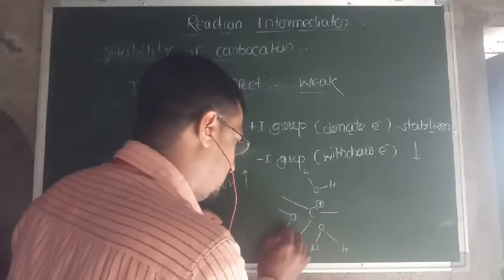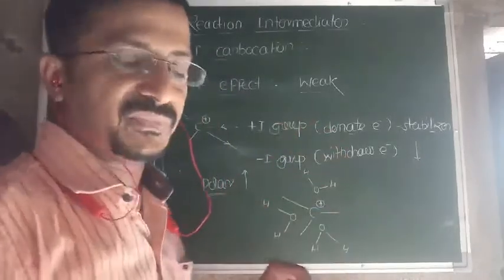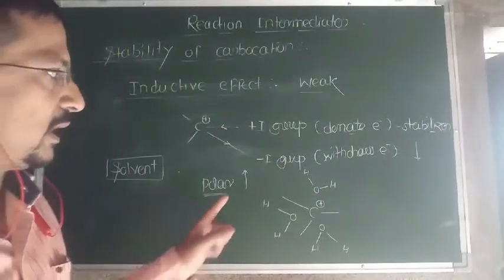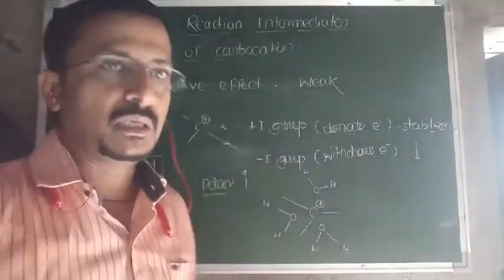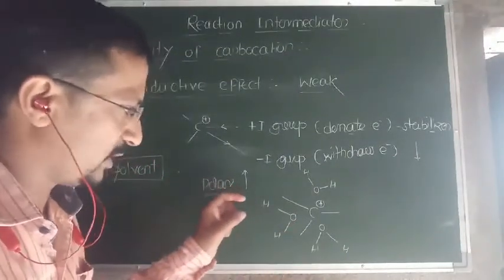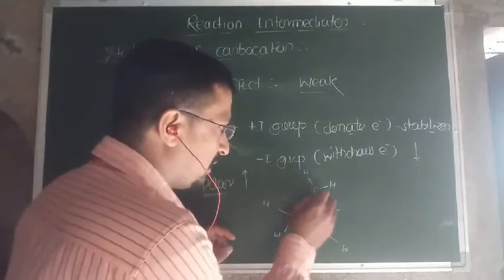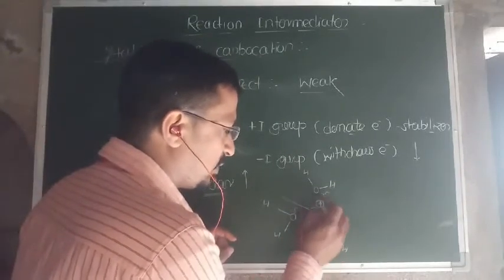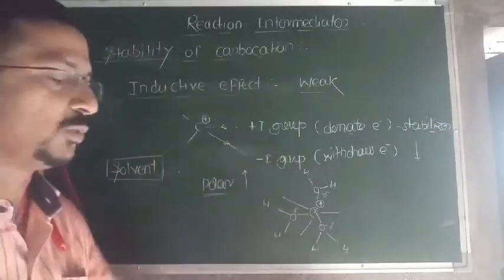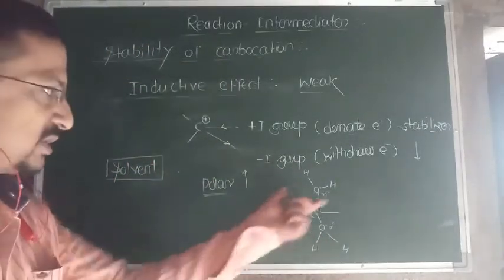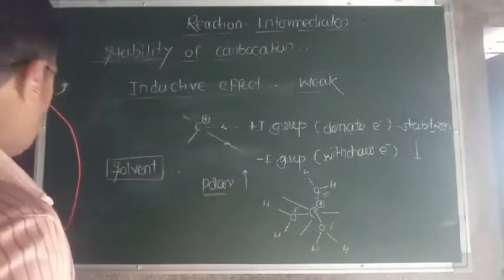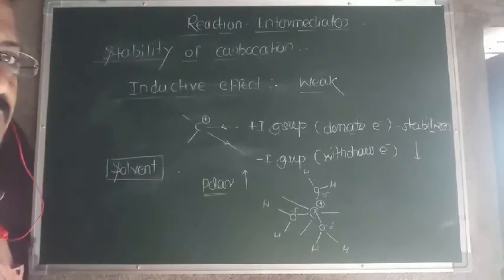In short, we say that hydration, or solvation, takes place. The oxygen end has a partial negative charge and the carbon has a positive charge, so some amount of positivity on carbon decreases in a polar solvent. In a non-polar solvent such solvation does not occur. So these are some factors by means of which the stability of carbocations can be checked.